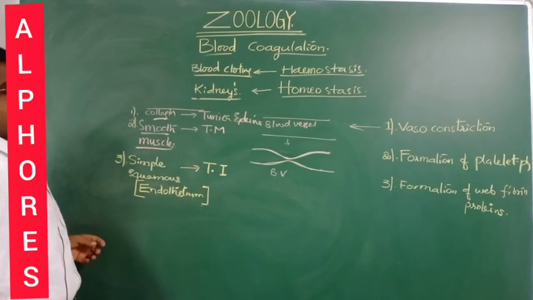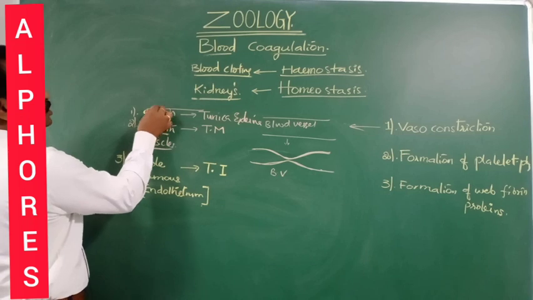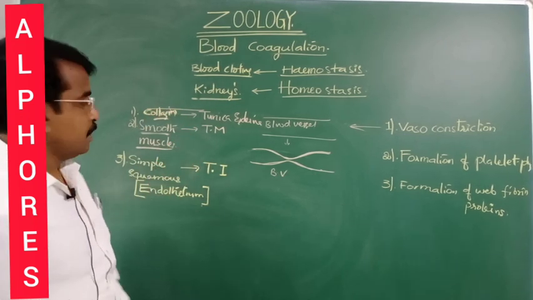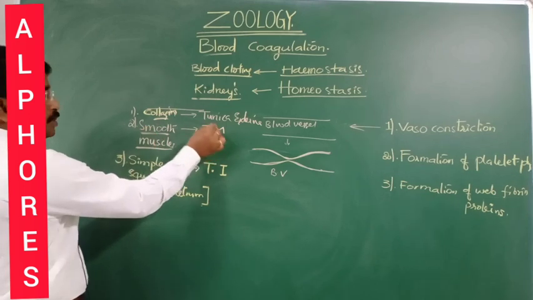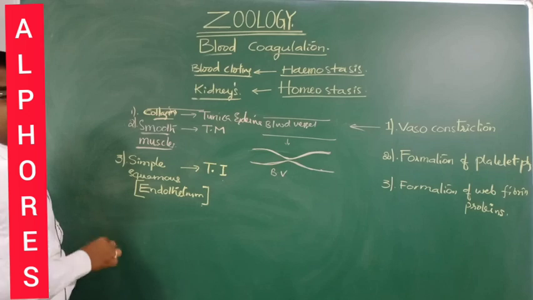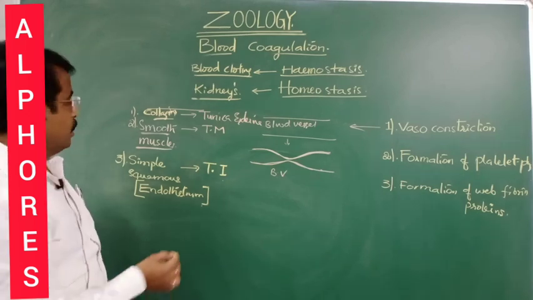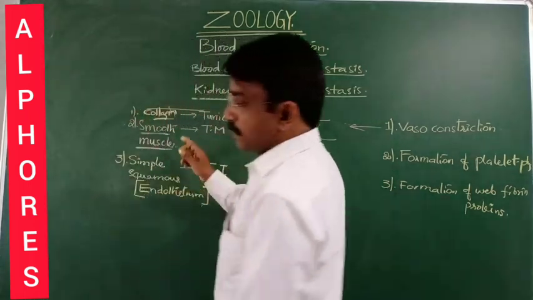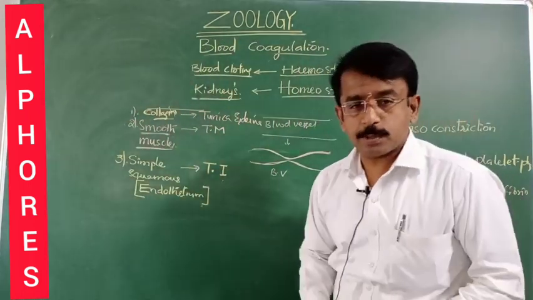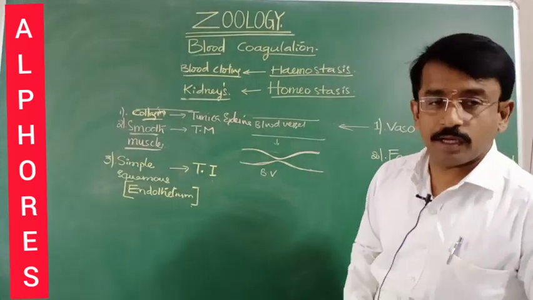So I repeat, the blood vessel wall is made up of the outermost layer, the tunica externa, the middle tunica media, and the inner tunica interna. The tunica externa is made up of collagen fibers, the connective tissue made up of fibers, and the tunica media with the smooth muscles, and tunica interna with the simple squamous, which is endothelium.